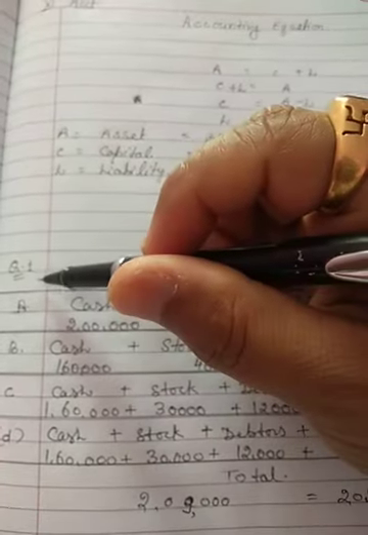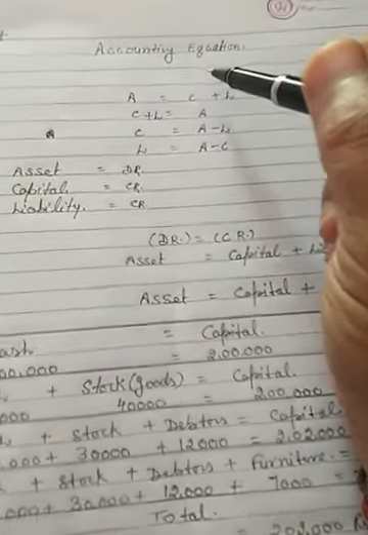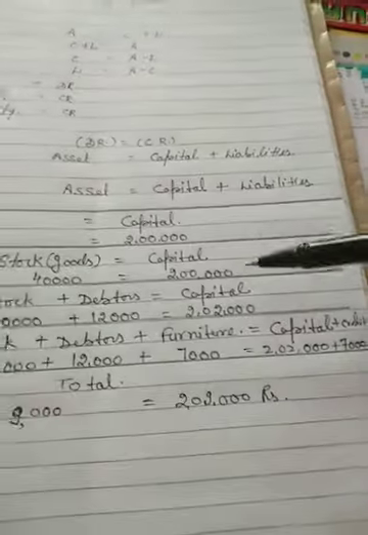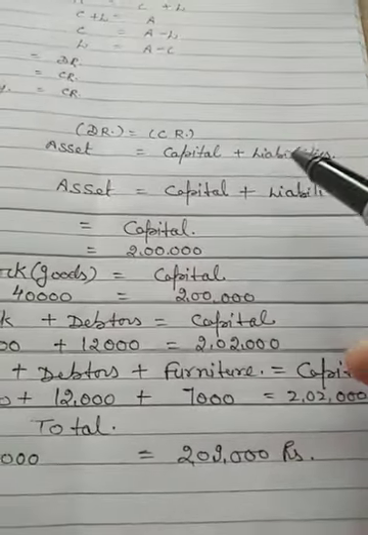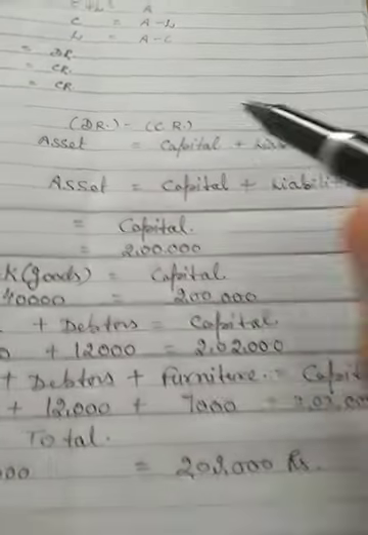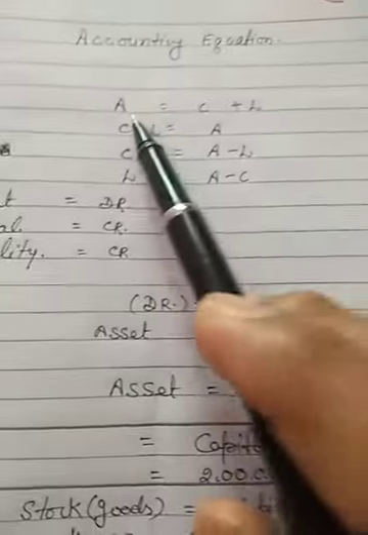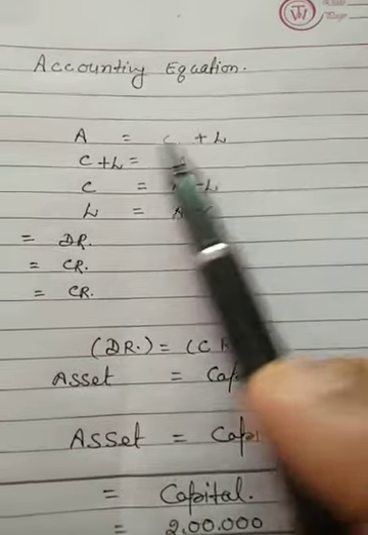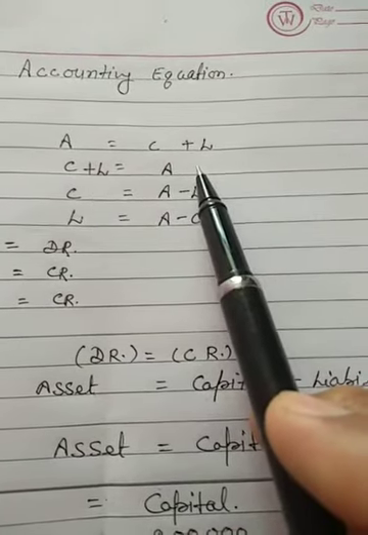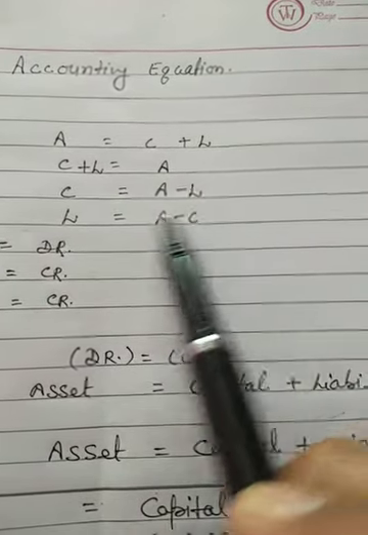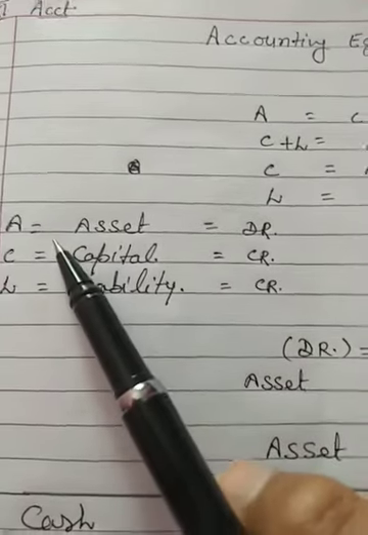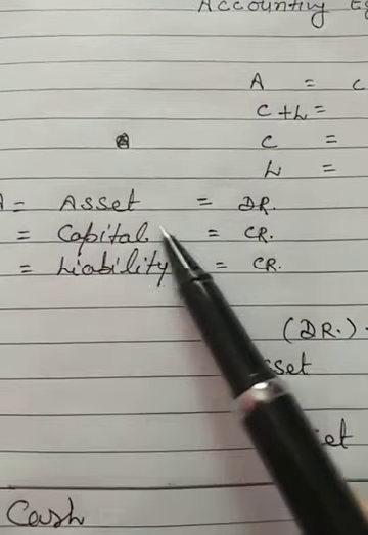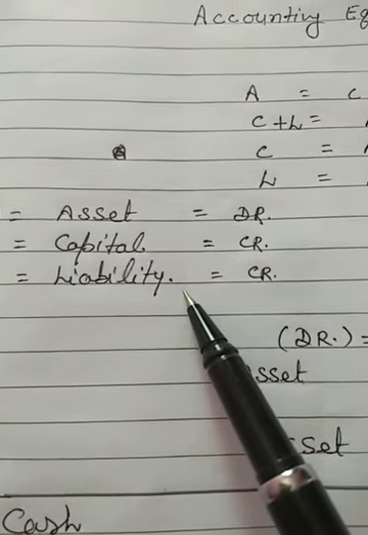Accountancy, question number 1. Accounting equation. I told you that the accounting equation depends upon asset, capital and liability. Three terms of accounting are important for understanding the accounting equation. A equal to C plus L. We can say C plus L equal to A, C equal to A minus L, L equal to A minus C. A stands for asset, C stands for capital, L stands for liability.